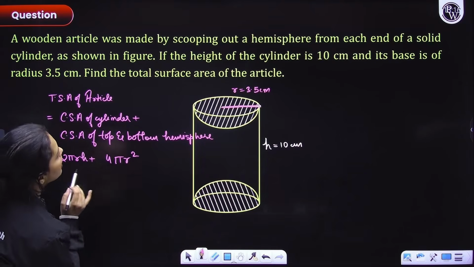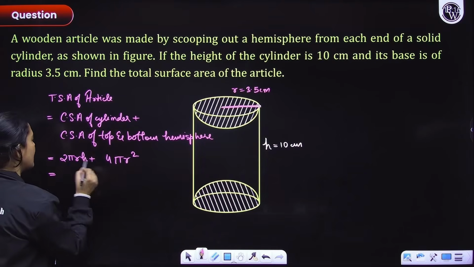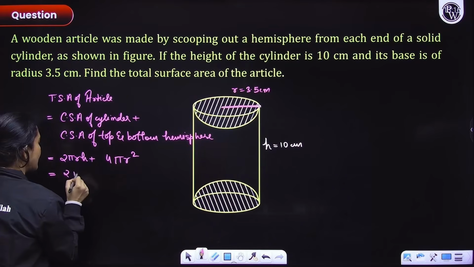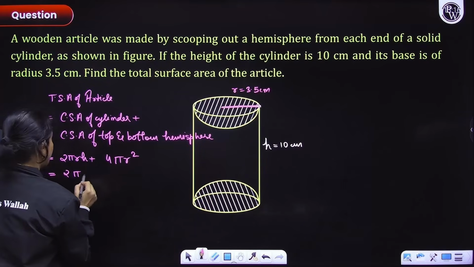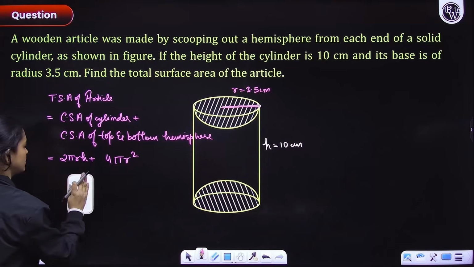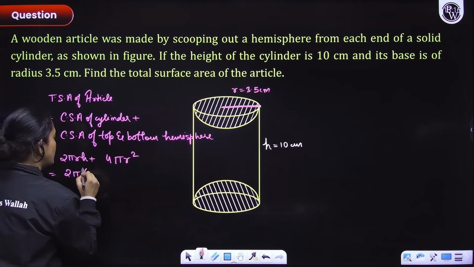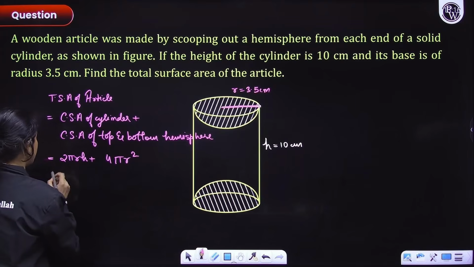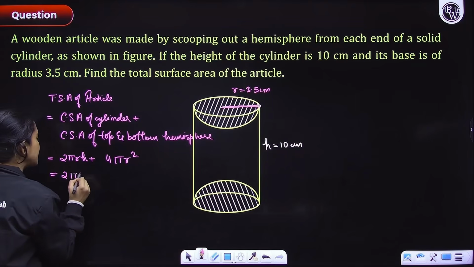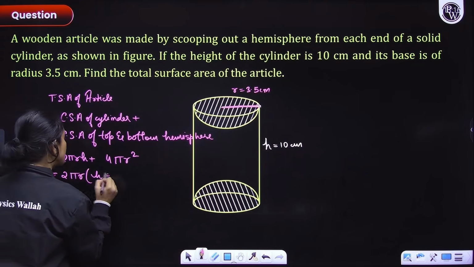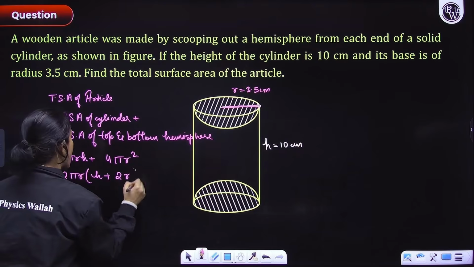So here what do we have? 2 pi, radius is 3.5. Let me take 2 pi r common. Here I'll have h and here I'll have 2r. Right?